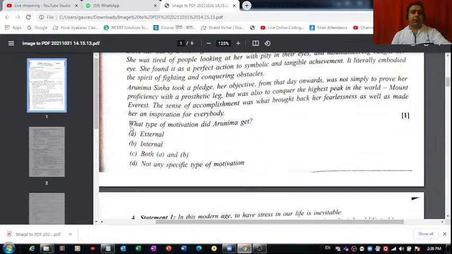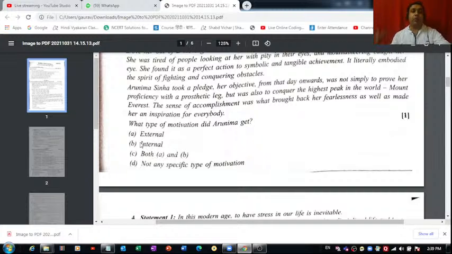What type of motivation did Arunima get? What is the kind of motivation which is being talked about in this paragraph here? Is it external or internal or both A and B? So it's internal motivation, right? She is not externally motivated.